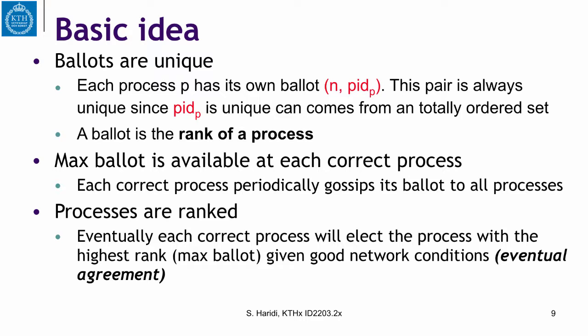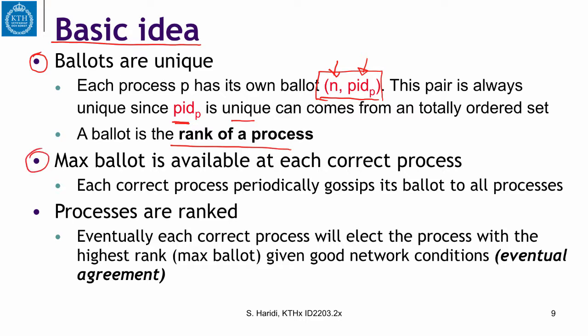So what is the basic idea of the algorithm? Each process has a ballot, and ballots are unique. Each process owns a ballot, and the ballot will be a number n and a process identifier. This pair is always unique since the PID, the process identifier, is unique and comes from a totally ordered set. We are going to use this pair, the ballot, to rank processes. The process with the highest ballot will be the one that is elected.